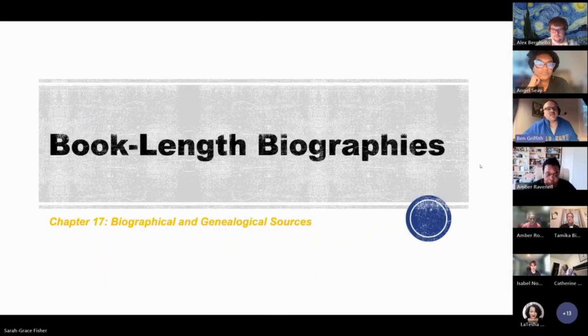Book-length biographies. While many researchers are looking for reference-style entries, others may want to go deeper. Book-length biographies offer much richer narratives and are often preferred by readers who want a more immersive story-driven experience. Some are factual, some are fictionalized, others fall somewhere in between. We do have tools to help us sort through those differences on the next slide.